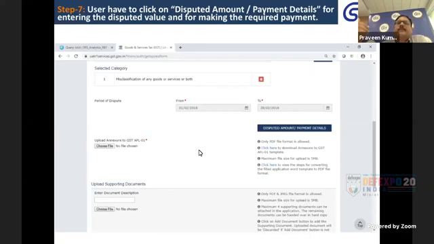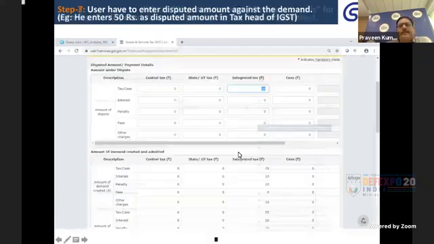Similarly, if some citation is required to be given before the appellate authority, that these are the judgments of the higher court that I would like to cite to support my argument, that can also be uploaded. So you have to enter the document description and it can be uploaded.